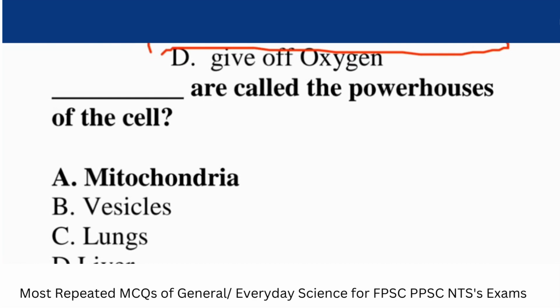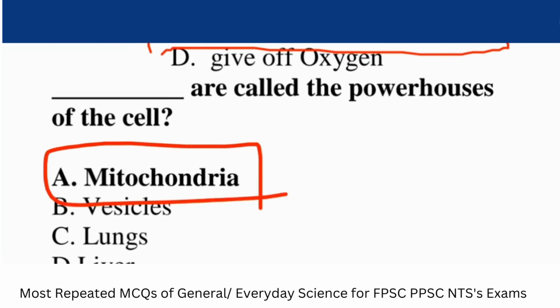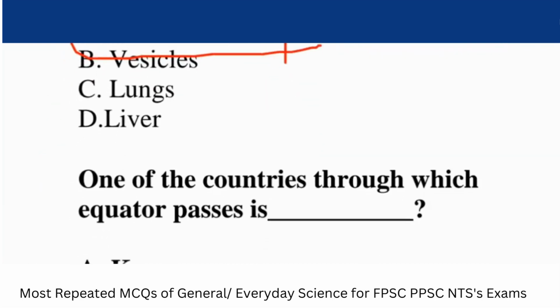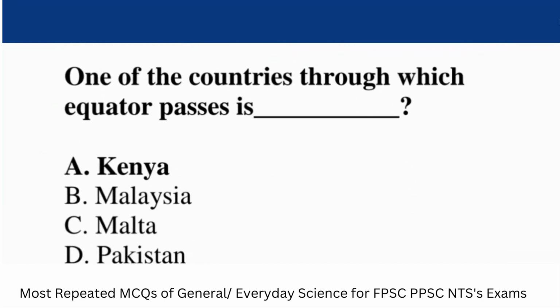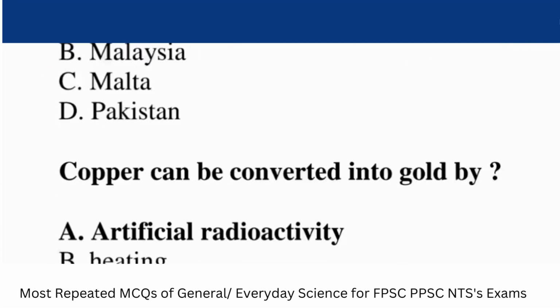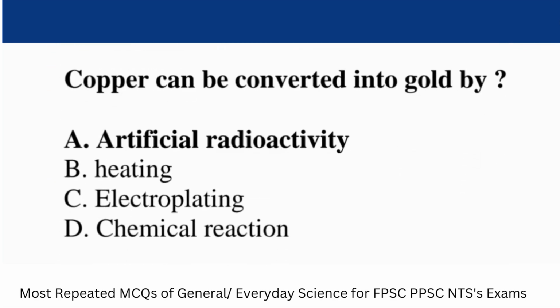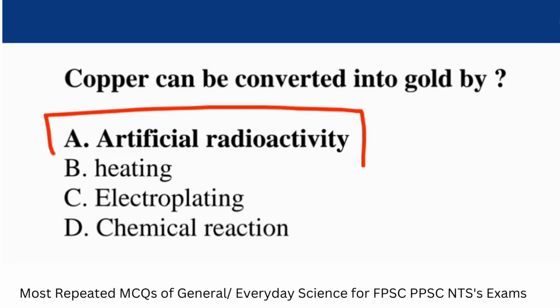Question. Dash are called the powerhouses of the cell. Answer. Mitochondria. Question. One of the countries through which equator passes is dash. Answer. Kenya. Question. Copper can be converted into gold by dash. Answer. Artificial radioactivity.